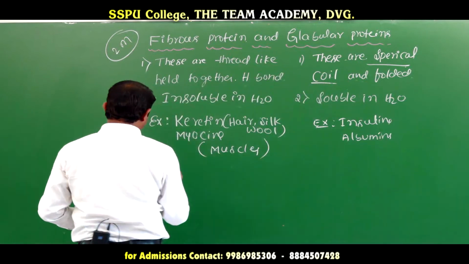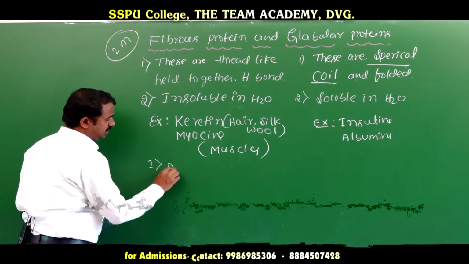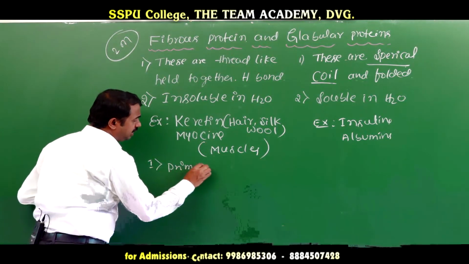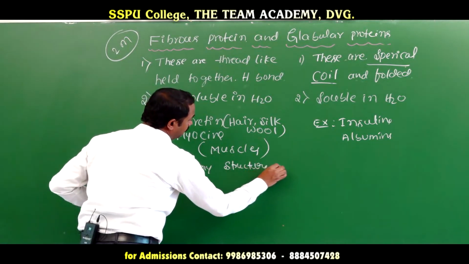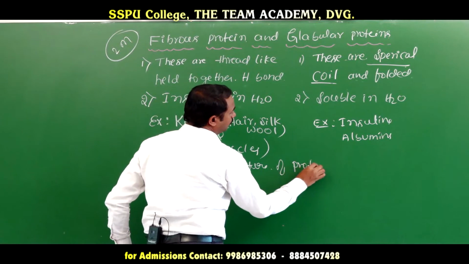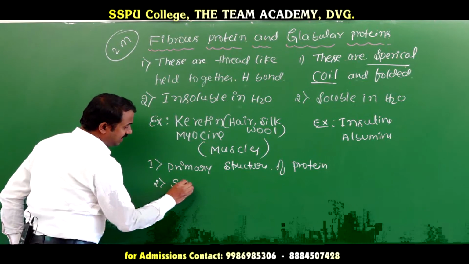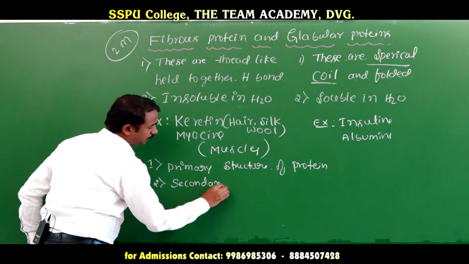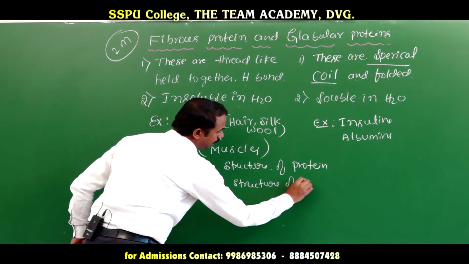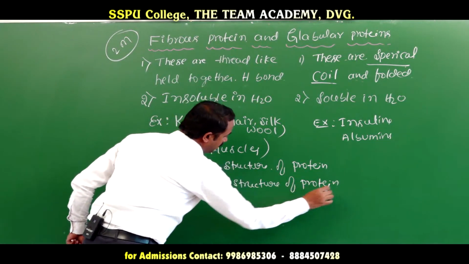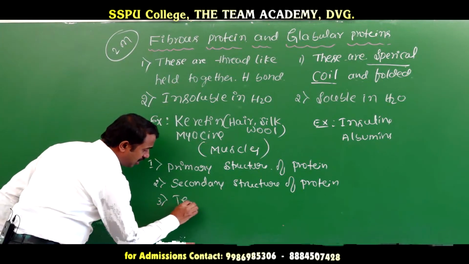Next, we will go for the primary structure of proteins. Another classification is the primary structure of protein. Second one, the secondary structure of protein. Third one, the tertiary structure of protein.